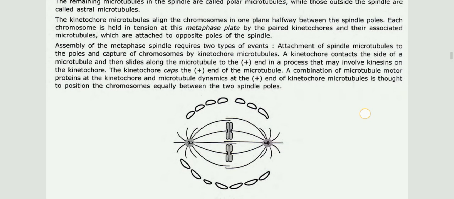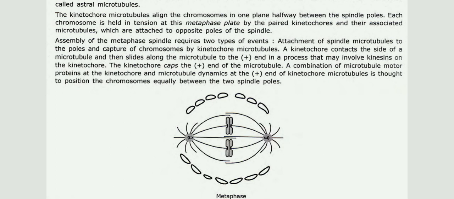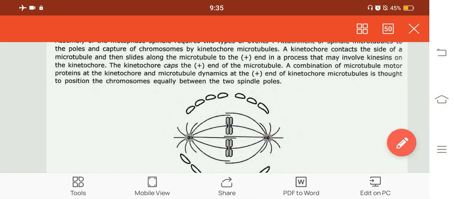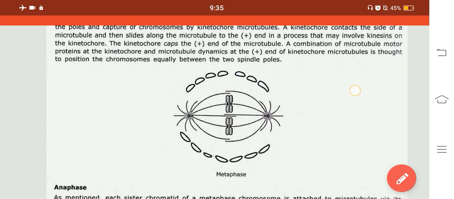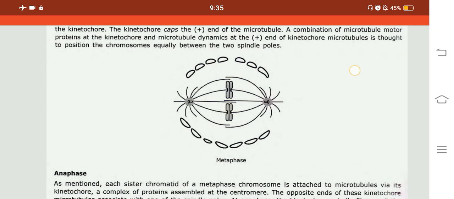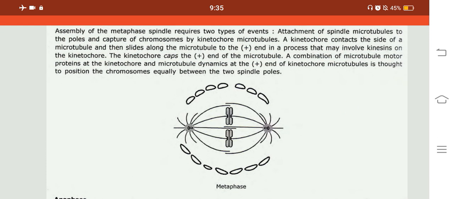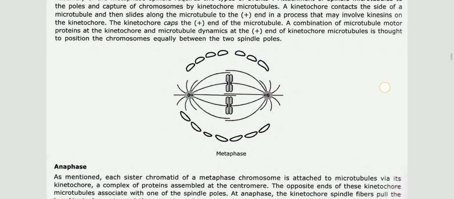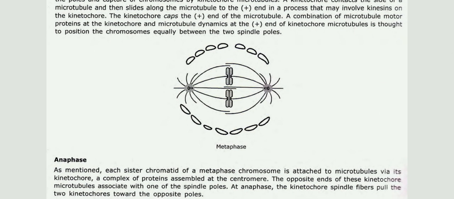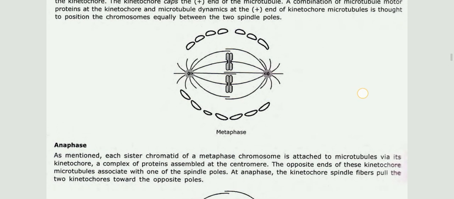Assembly of the metaphase spindle requires two types of events: attachment of spindle microtubules to the poles and capture of chromosomes by kinetochore microtubules. A kinetochore contacts the side of a microtubule and then slides along the microtubule to the plus end, in a process that may involve kinesins in the kinetochore. The kinetochore caps the plus end of the microtubule. A combination of microtubule motor proteins at the kinetochore and microtubule dynamics at the plus end of kinetochore microtubules is thought to position the chromosomes equally between the two spindle poles. Here we could see the picture.